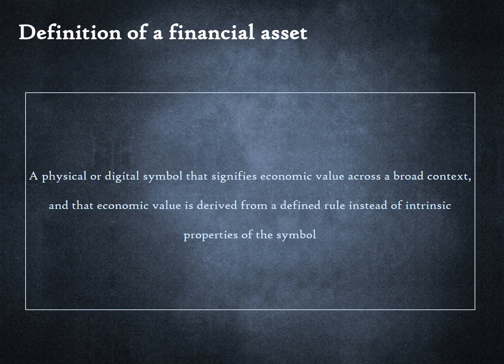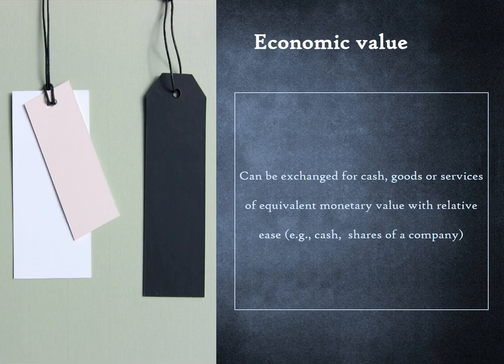We can define a financial asset as a physical or digital symbol that signifies economic value, is accepted across a broad context, and that economic value is derived from a defined rule, instead of intrinsic properties of the symbol. We will now parse the four terms, economic value, broad context, defined rules, and intrinsic properties, to better understand this definition. An object has economic value simply if it can be converted to cash, goods, or services of equivalent monetary value with relative ease. Examples are cash itself and shares of a company.